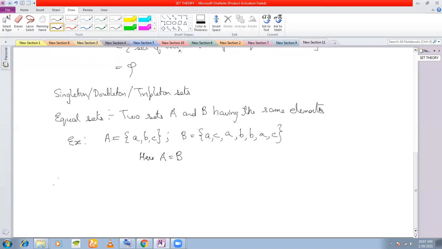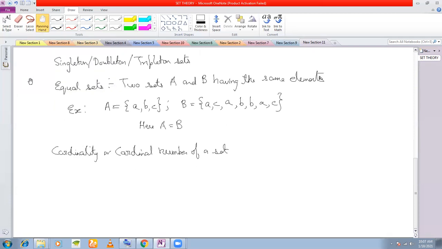Next is cardinality or cardinal number of a set. Now, what do you mean by cardinality or cardinal number of a set? The number of elements in a set is called the cardinality or the cardinal number of a set. For example, if you have A is equal to {a, b, c}, what is the cardinality of the set A? It is denoted by n, and in brackets you have A. Cardinality of A is said to be 3 because there are 3 elements.